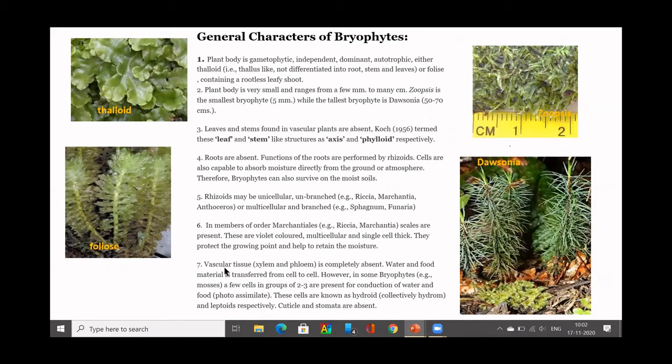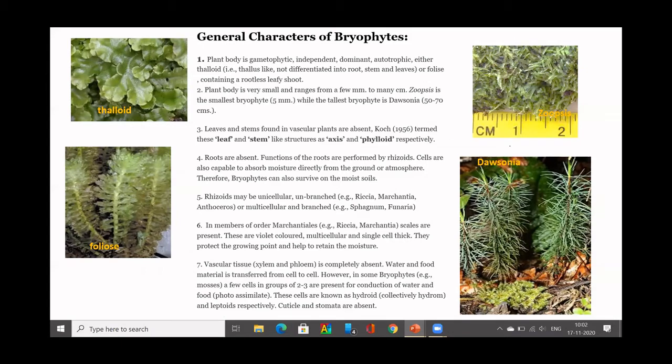So there is a total absence of vascular tissue, xylem and phloem. Water and food material is transferred from cell to cell. You have something called plasmodesmata, where there is movement of protoplasm from one cell to another. This we have studied when we studied anatomy.